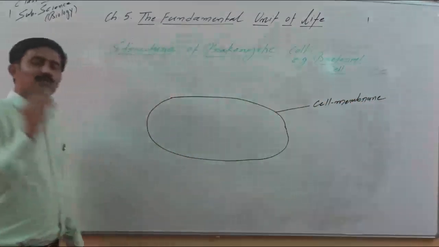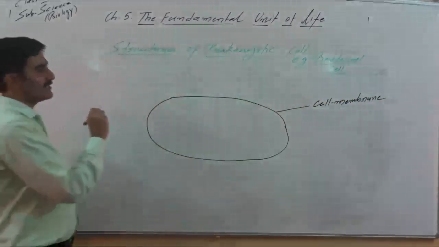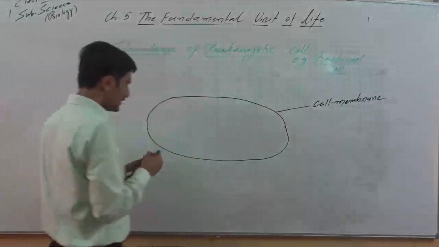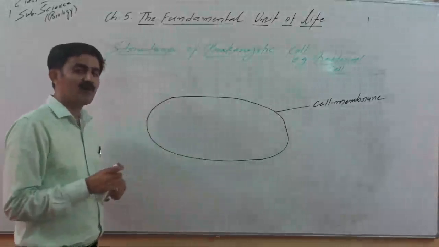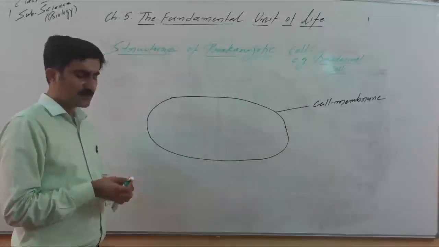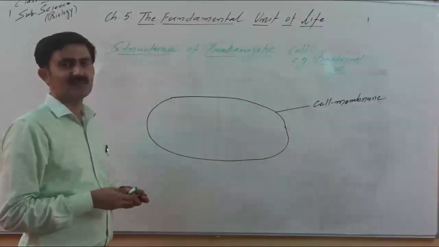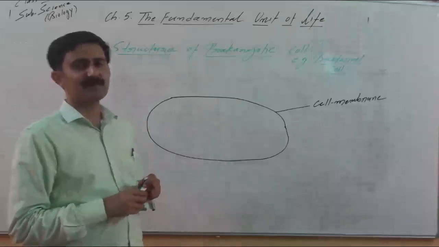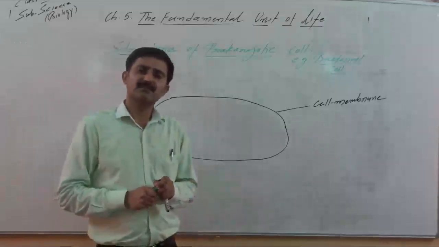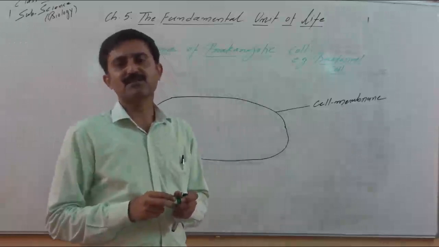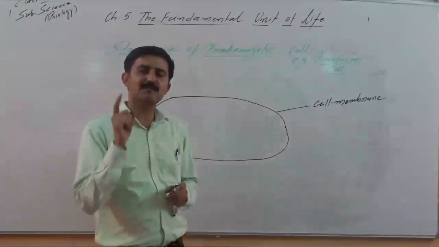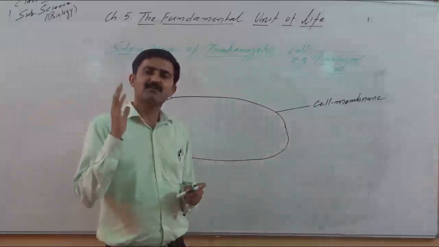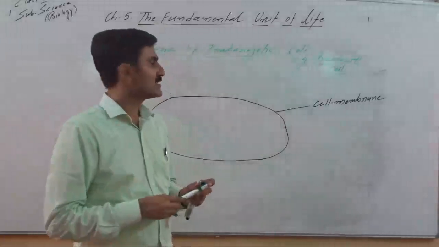Now, in most of the prokaryotic cells, outside the cell membrane, there is a presence of a thick cell wall. Always remember, prokaryotic cells like the bacterial cell have a thick cell wall, except in the case of mycoplasma, where there is no cell wall. That we will discuss. Mycoplasma is different from bacteria, because in mycoplasma there is absence of the cell wall.